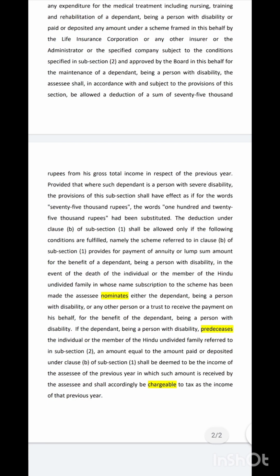Stop. If the dependent being a person with disability predeceases the individual or the member of the Hindu undivided family referred to in subsection (2), an amount equal to the amount paid or deposited under clause (b) of subsection (1) shall be deemed to be the income of the assessee of the previous year in which such amount is received by the assessee and shall accordingly be chargeable to tax as the income of that previous year. Stop.